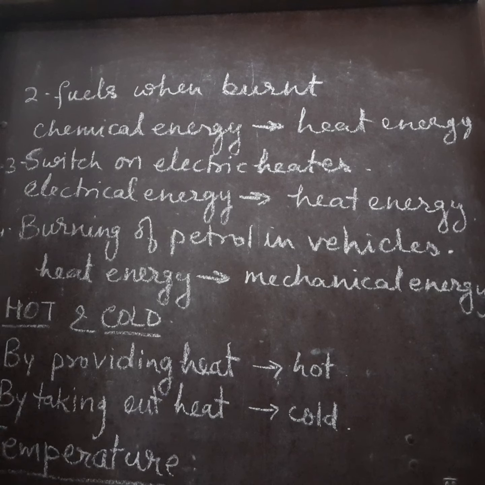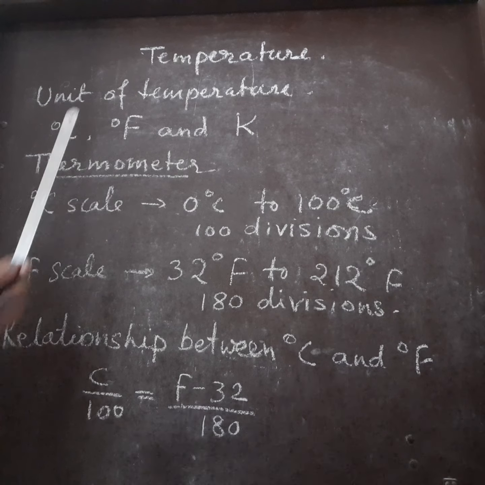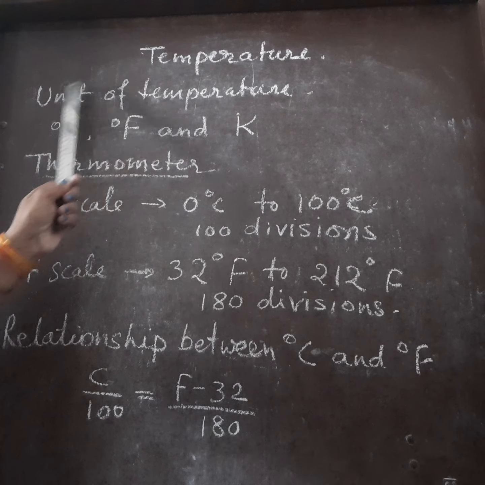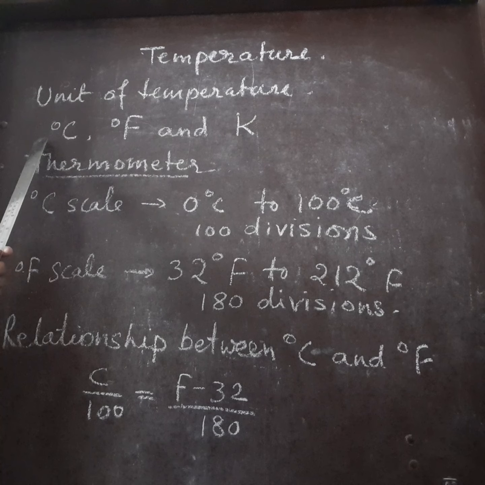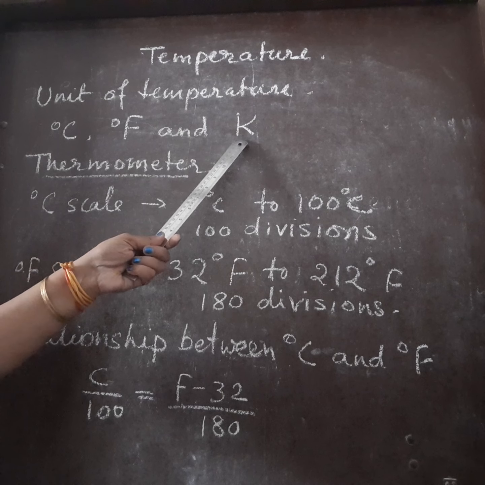So children, as I told you, to measure the exact degree of hotness or coldness, we use the term temperature. So the units of temperature that are commonly used are degree Celsius, degree Fahrenheit and Kelvin.